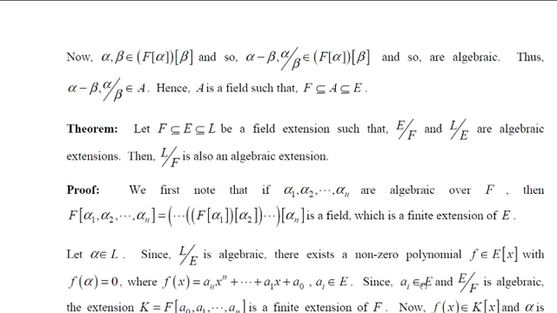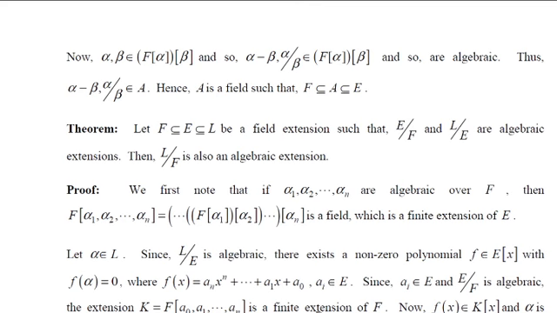And a_1 is also algebraic over F. Therefore, since F is contained in F of a_0, by this way, a_1 will be algebraic over that. Therefore, F of a_0, a_1 is a field and it is finite, and so on. Go on, proceed like this.